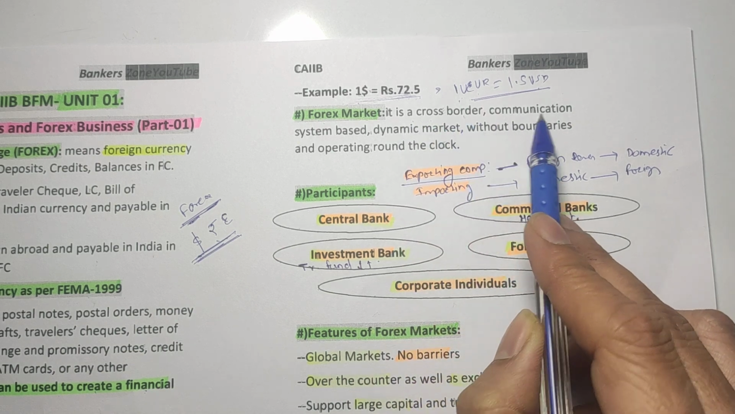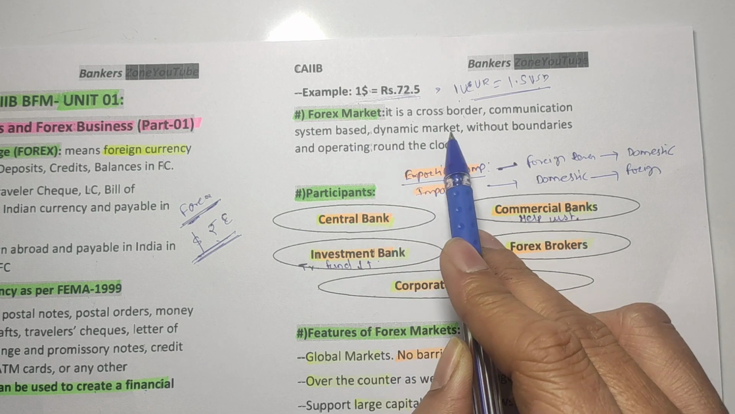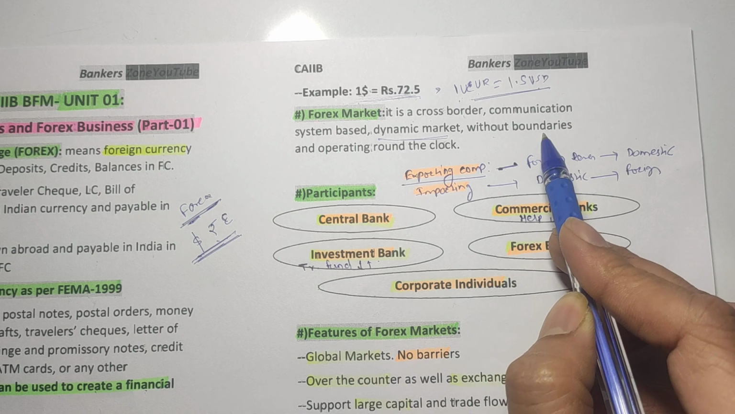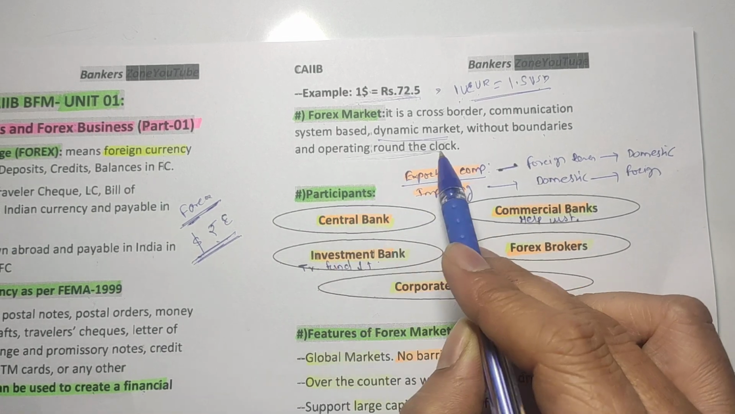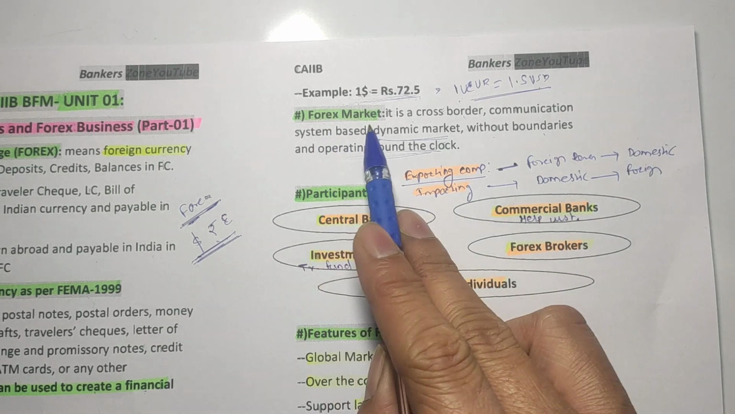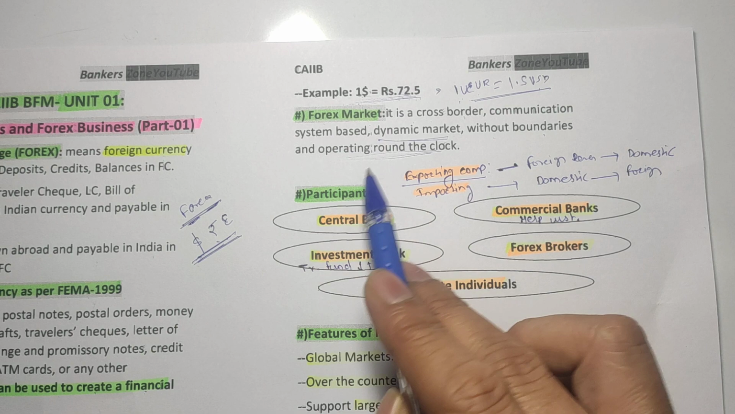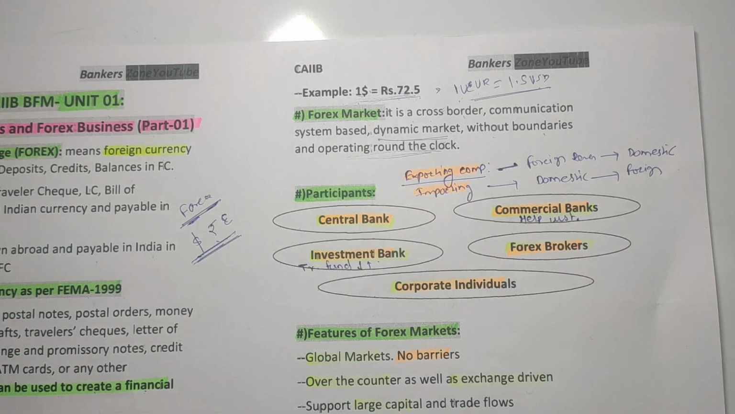It is a communication based system, that is, obviously we need communication. It is a dynamic market. Dynamic means it is continuously changing, without boundaries obviously, and operating around the clock, that is 24/7. That is basically the forex market. It is nothing but the market where all the exchange of forex happens.